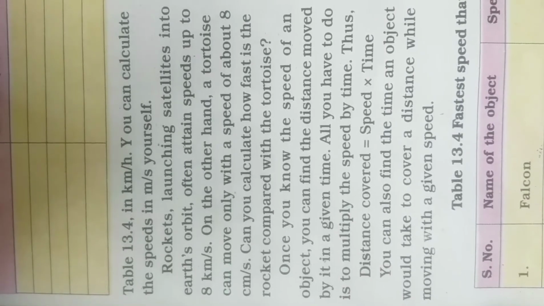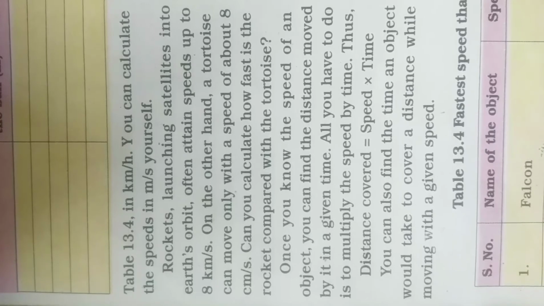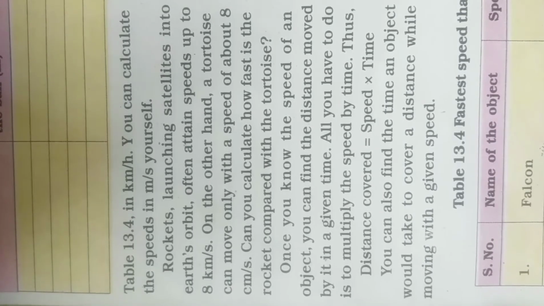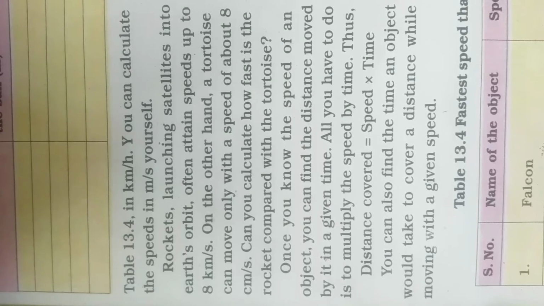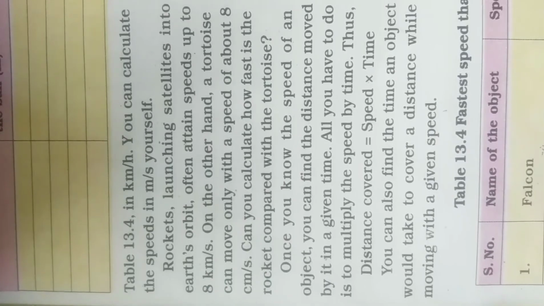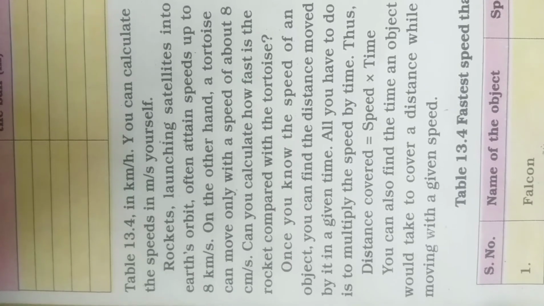A rocket launching a satellite into Earth's orbit often attains a speed of up to 8 kilometers per second. On the other hand, a tortoise can move only with a speed of about 8 centimeters per second. In 1 second, 8 centimeters, and the rocket's speed in Earth's orbit, 8 kilometers per second. Can you calculate how fast the rocket is compared with the tortoise?